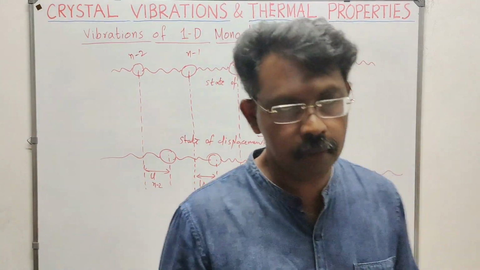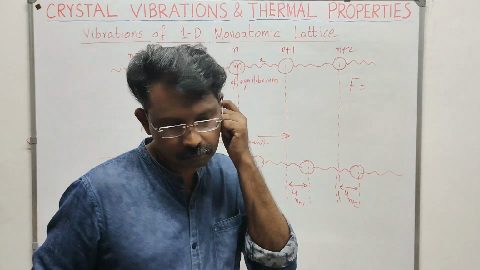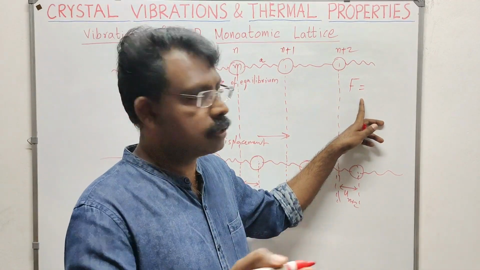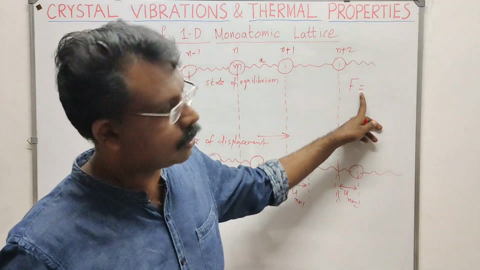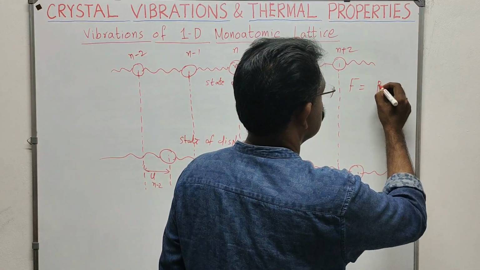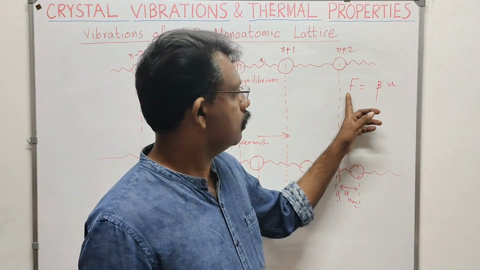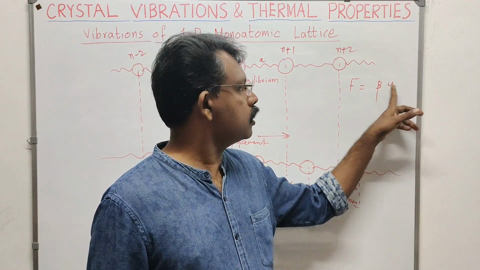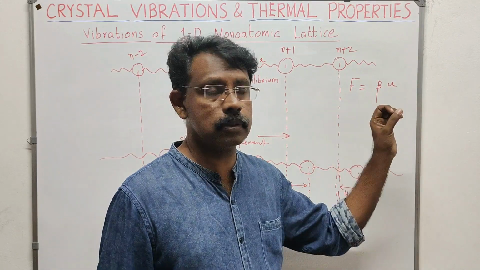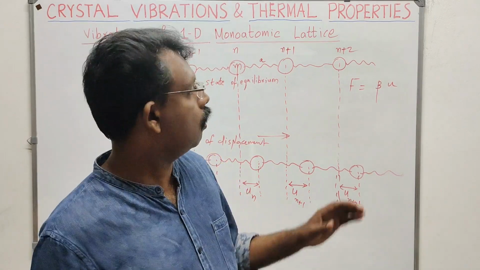We have seen the equation for the force exerted by a spring. If you have a mass and spring, the force exerted by the spring on an atom of mass m can be written as F equals minus beta times the displacement. This is what you have studied in mechanics: the force is given by the spring constant times the displacement. Whatever displacement has occurred for the atom, multiplied by a particular constant called the spring constant, gives the force exerted by the spring on the atom.